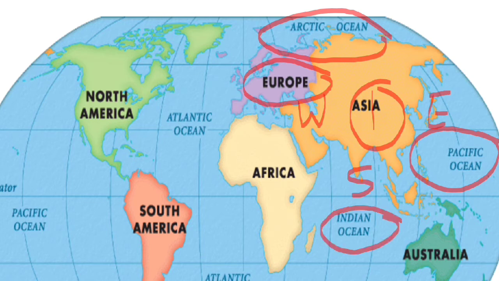Let's talk about the second largest continent, which is Africa. The east side is bounded by Indian Ocean. West or left side of Africa is connected with Atlantic Ocean and Mediterranean Sea in the north.